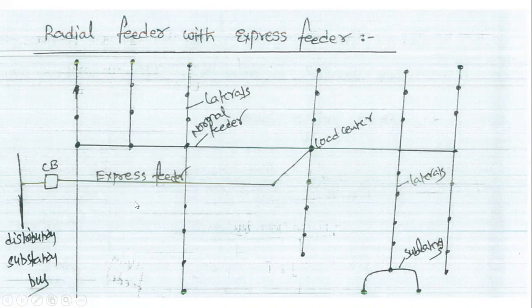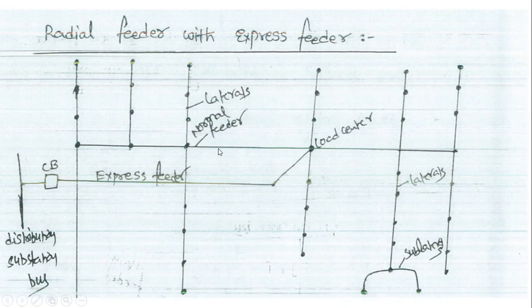There are no laterals in between the express feeders. This is the express feeder, and there are no laterals between the distribution substation and the load center. Directly we are connecting one single feeder line, and that feeder is called the express feeder. The path which is provided to the distribution system is known as the back path feeder. In the above cases, each dot represents a balanced three-phase load.